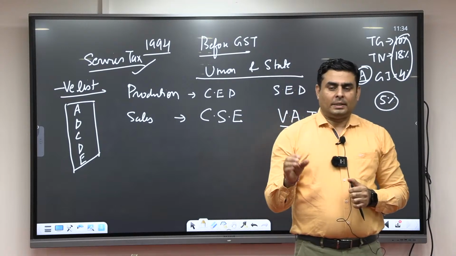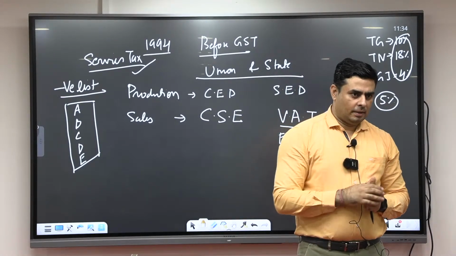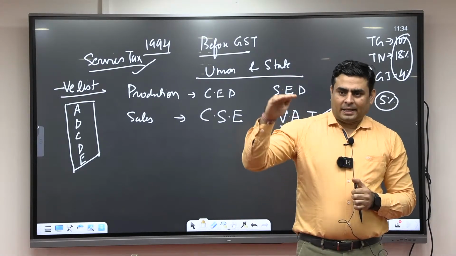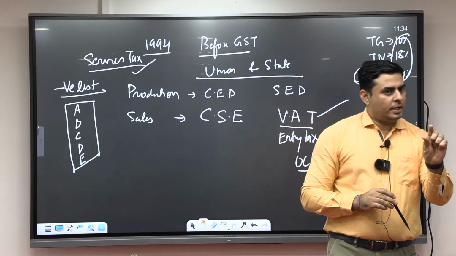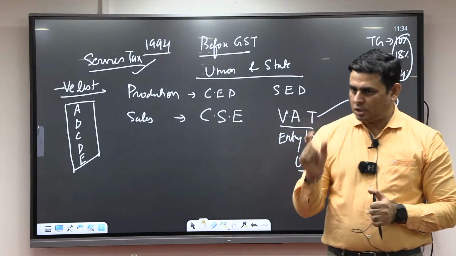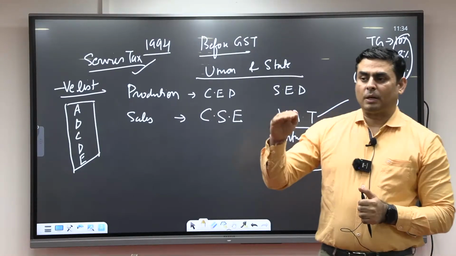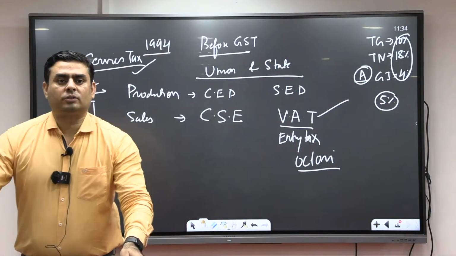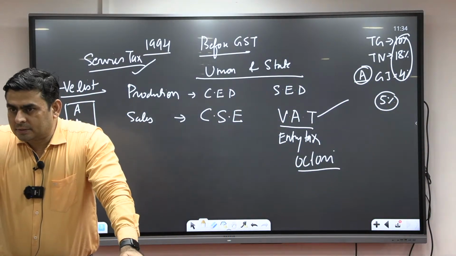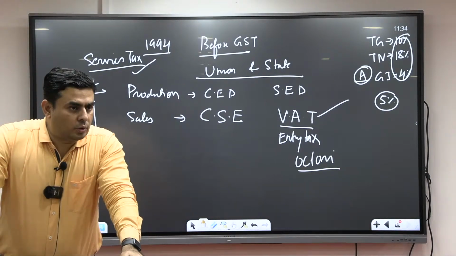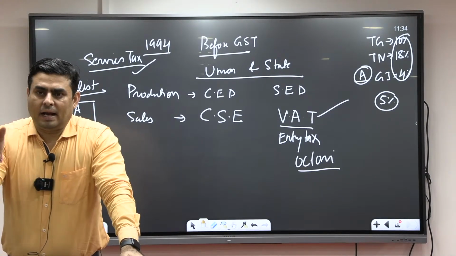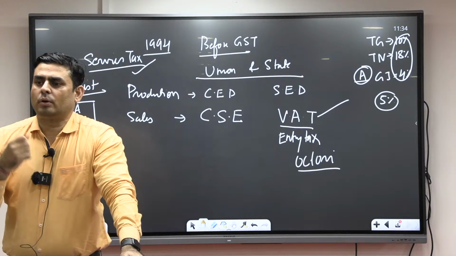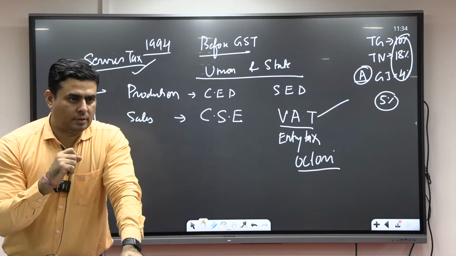You have to tell them, see, if GST is implemented, then the tax rate will decrease. Initially you will have a loss, but because of the decrease in taxation, the consumption of that good is going to increase. And if consumption increases gradually, even at a lower rate of tax, you are able to get higher tax revenue.